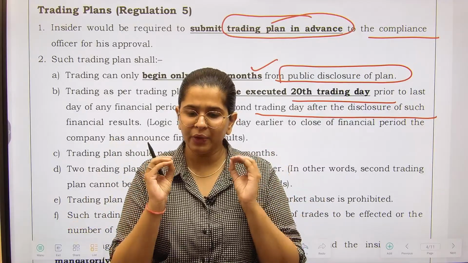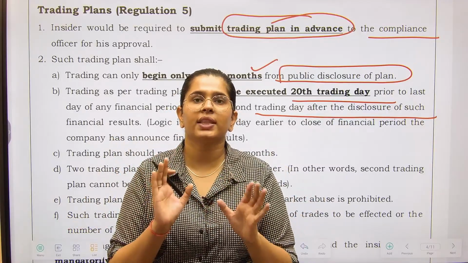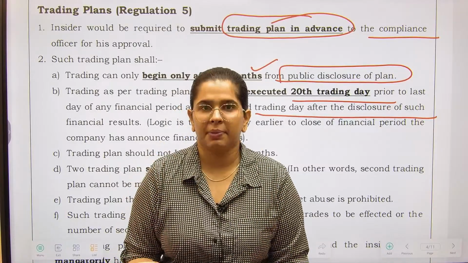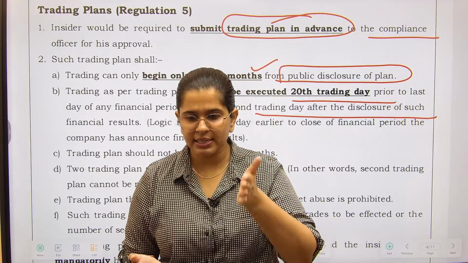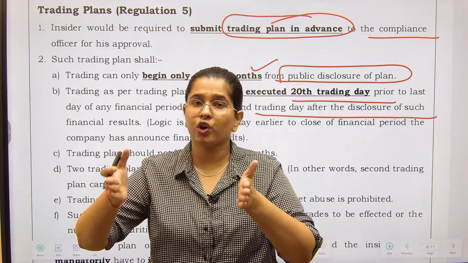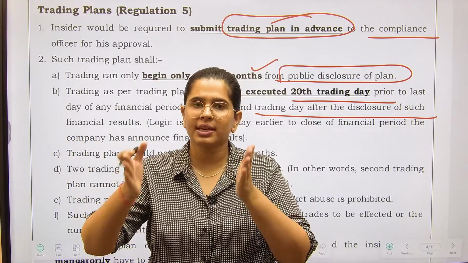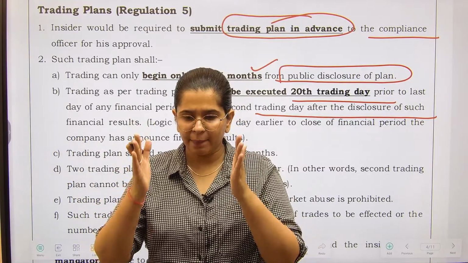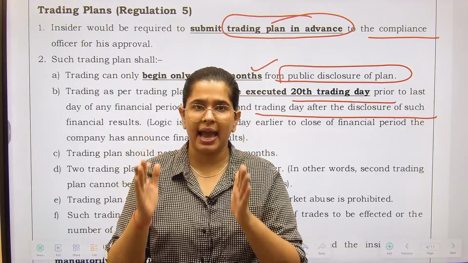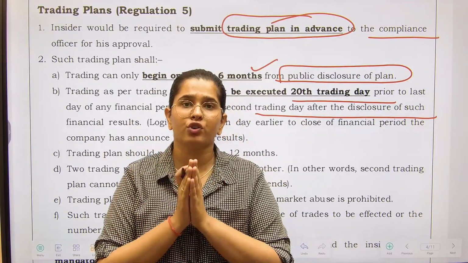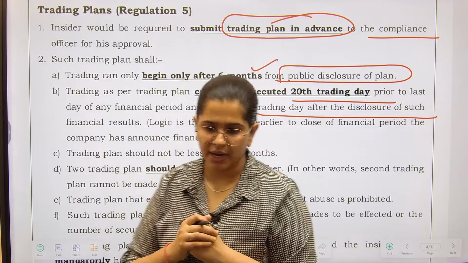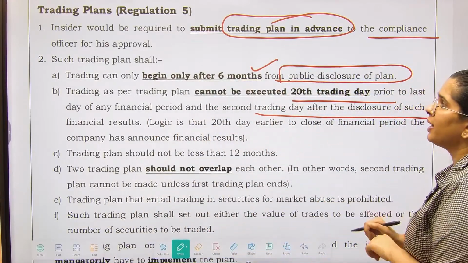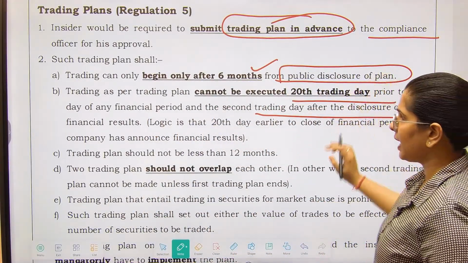So the 20 days in between is a crucial period, because the financial results have been made, but they have not been disclosed, right? So there is a gap. In that particular 20 days gap, you cannot involve yourself in trading, right? So trading as per the trading plan cannot be executed in that particular period.